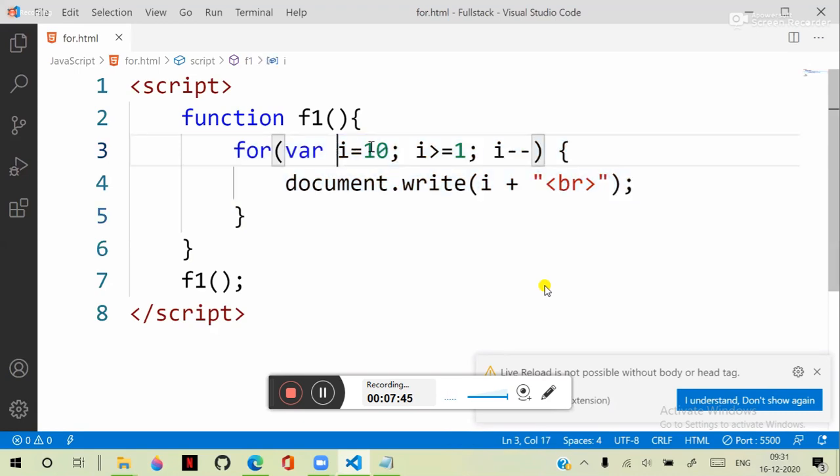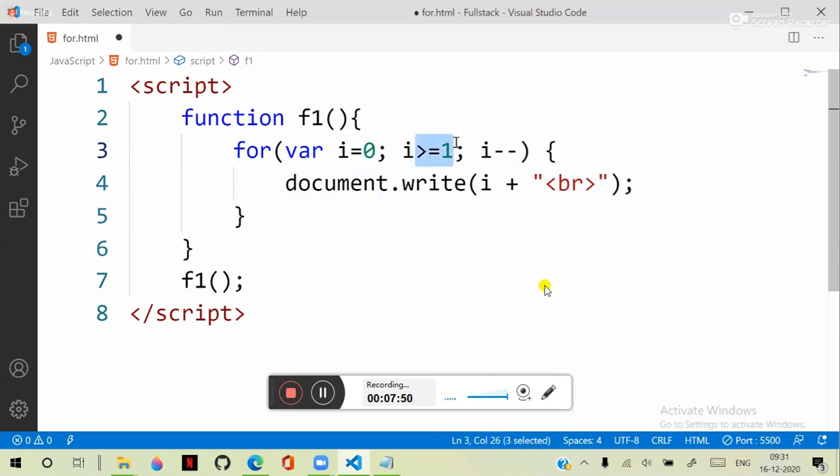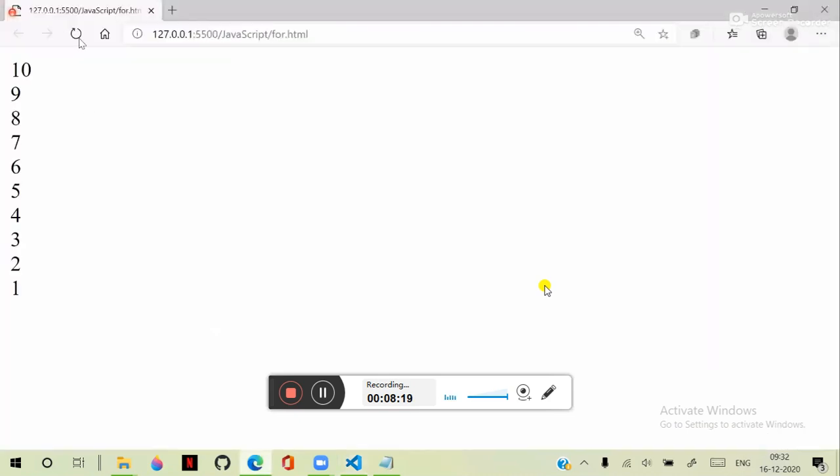Step value: I initially starts with, suppose, 0, I less than or equal to some 10, and here I can define I is equal to I plus 2, an increment of 2. That means the counter will increment by 2. The step counter, you can define the increment as 2 and display it, right? So now the step counter will be like 0, 2, 4, up to 10.